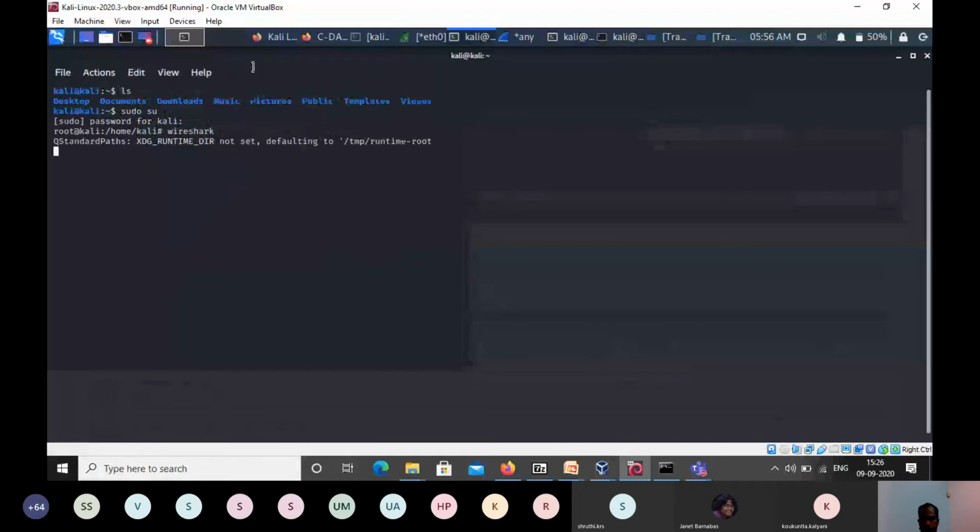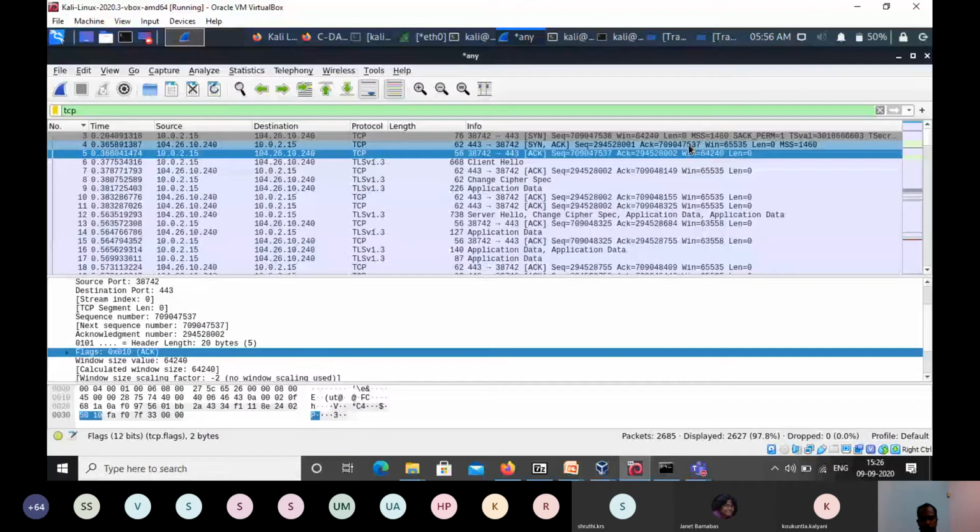So once Wireshark is done, we will be able to get the three-way handshake details from TCP, like I mentioned. The sequence number should match with the acknowledgement number coming from the other side, and the acknowledgement number from the third packet in the three-way handshake should match with the previous packet's sequence number. Now I will show one example of how we can use Wireshark for traffic analysis or forensics.